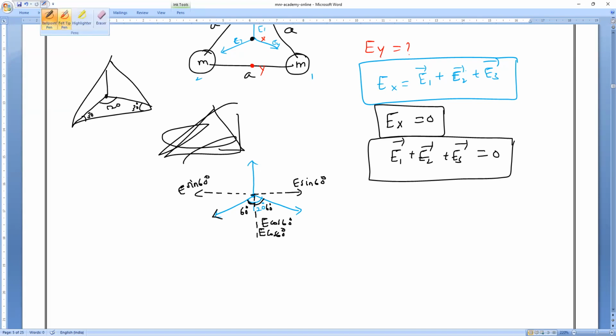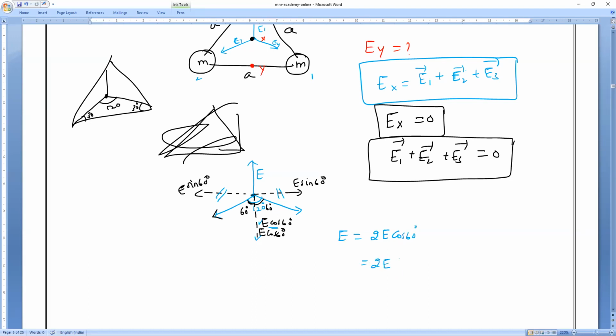So what will happen? Both will happen equal and opposite. It will become what? Speak loudly. 0. Understanding? Then this is E. So this E is equals to what? Everybody check it. This E is equals to E cos 60 plus E cos 60. 2 times, correct, brother. This plus this. This side one and this side one. 2 is coming, correct. So 2E cos 60. Will you all agree with me? Everybody? So 2E into cos 60.